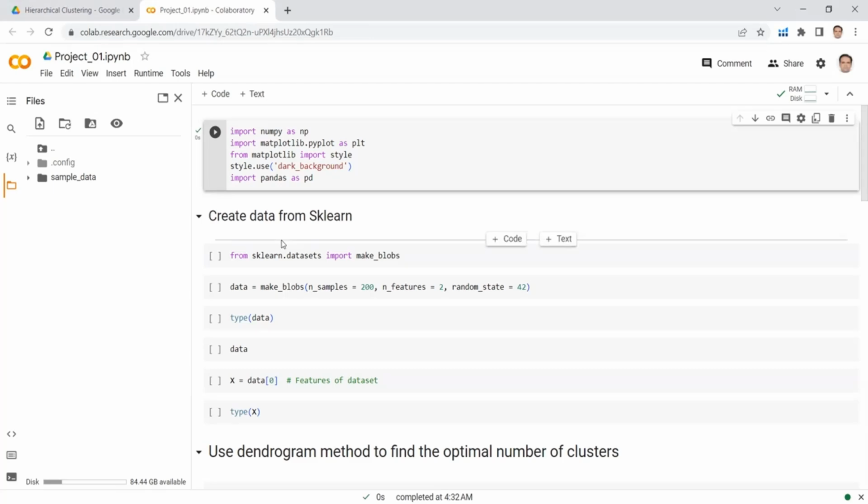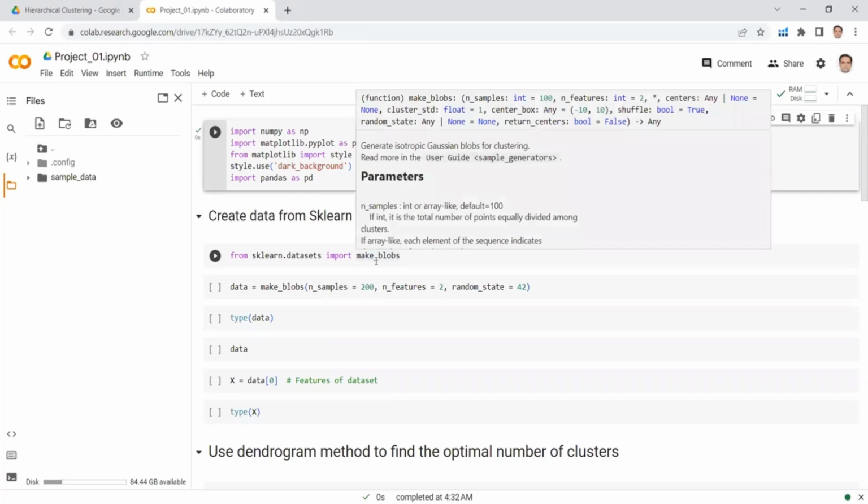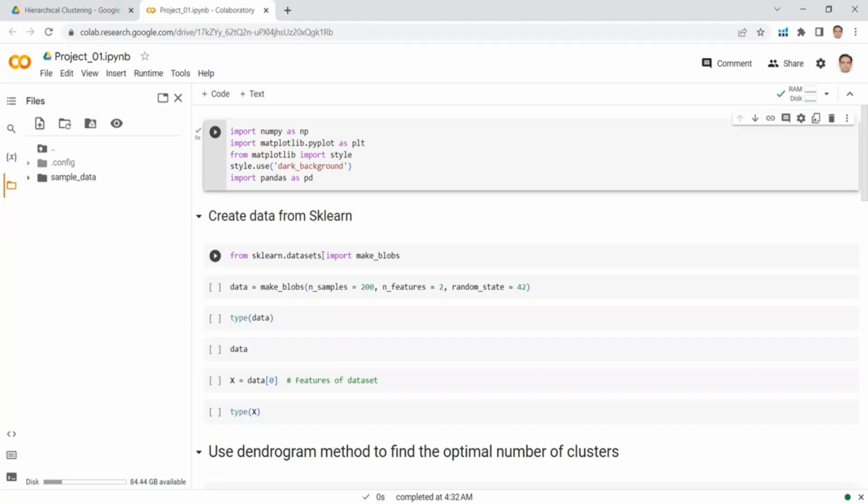Now it's time to create data from sklearn. Here I am not using any external data, rather I am creating data using sklearn.datasets, and I am using the function make_blobs. This is the same dataset which I used in the project 1 of k-means clustering, so all the steps are the same.